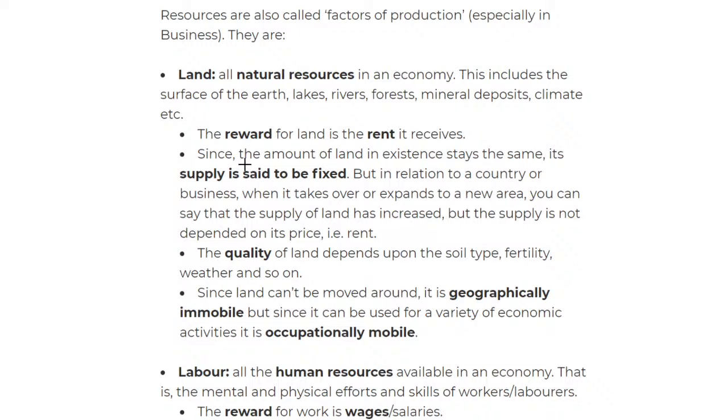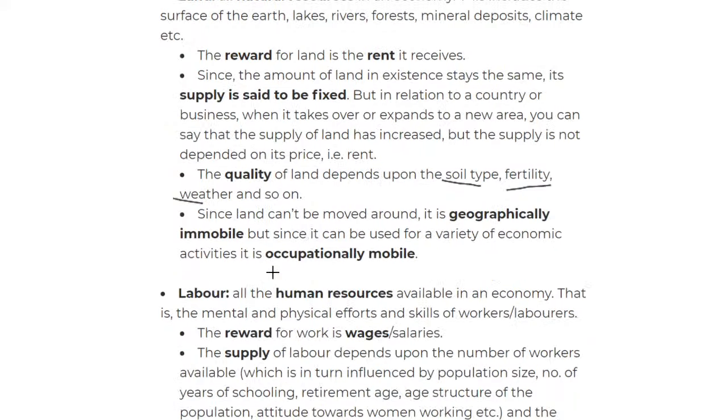Okay, we move on to the quality of land, and quality depends on the soil type. So we look at the soil type, the fertility, and weather. If you have learned geography, you should know the factors that affect land in farming and all of that. So it's typically the same: soil type, fertility, weather, and those more geographical factors. Okay, we move on to mobility.